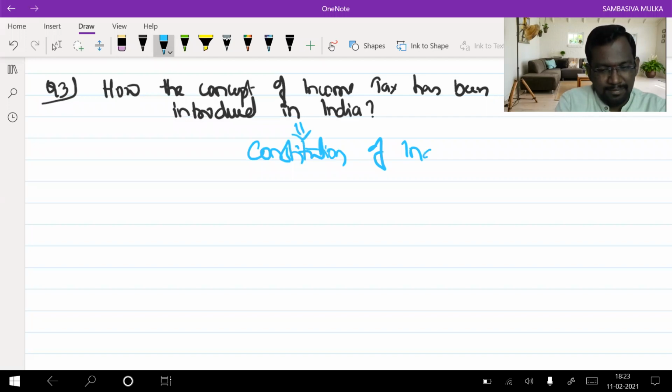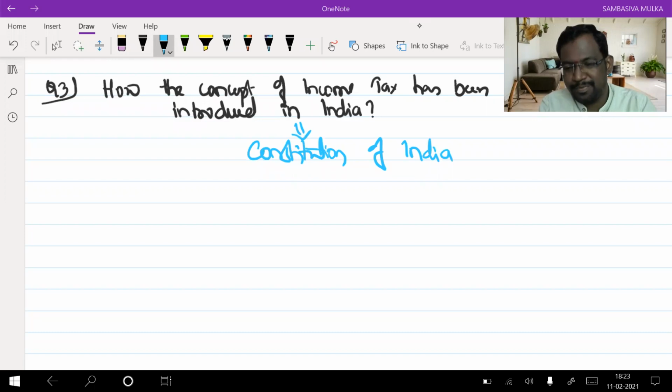Constitution of India, the highest authority, Indian Constitution. Everyone, President, Prime Minister, everyone should follow the provisions of this Constitution.